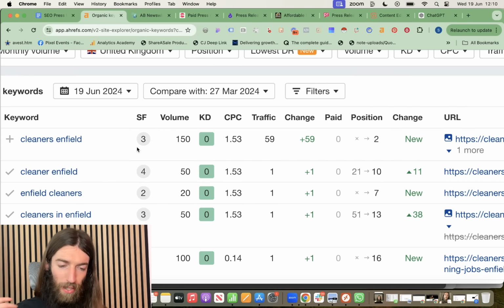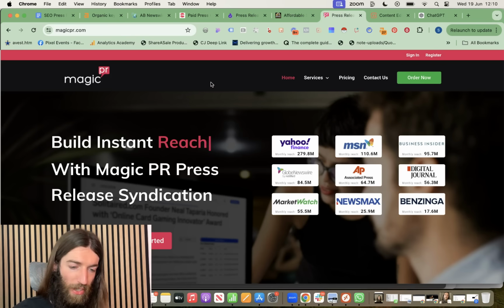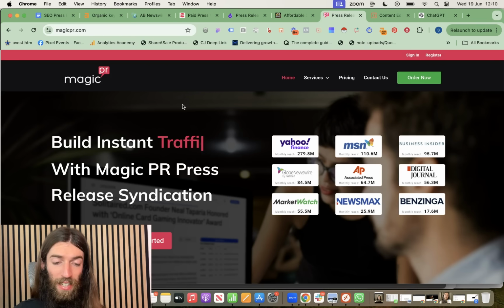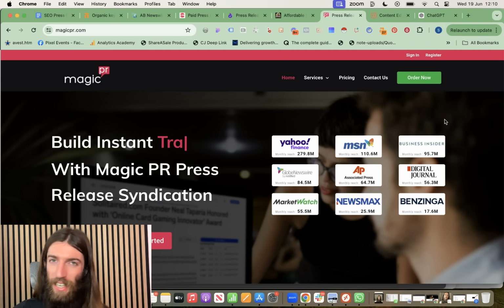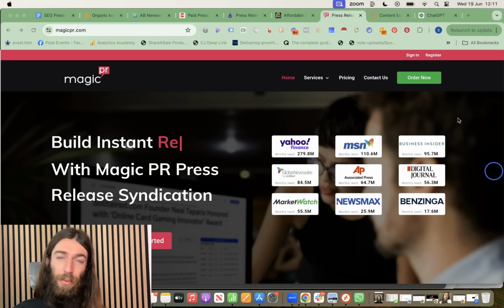But to rank for something more competitive, to get maximum power from premium news outlets, then you might want to use a more upmarket provider like Magic PR that has got those custom relationships. And therefore, they're not going to be publishing everyone else, and the power you get from those sites is going to be more significant. Plus, with Magic PR, they've got their own SEO optimizations on top of the press release, including distribution to a much bigger network of sites, and then building other entities like drive stacks to really power up those press releases with even more power. And not only do they write it for you, but they write it for you in the right way.